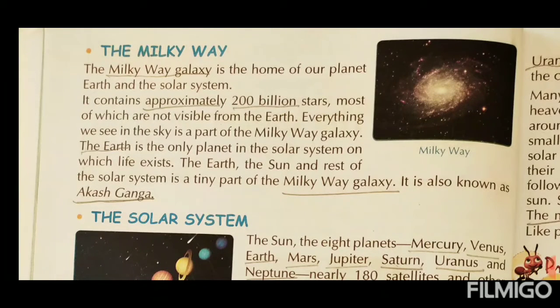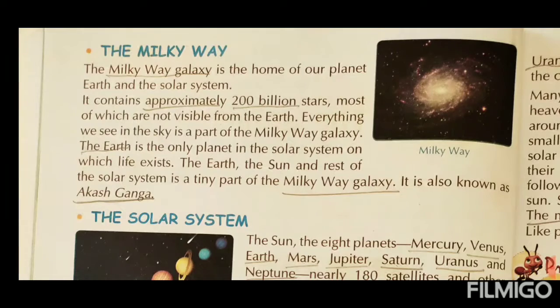Are you getting my point? Milky Way is the home. Whose home? The planets' home, and other solar systems' home, known as the Milky Way. It contains approximately 200 billion stars. How many? 200 billion stars.